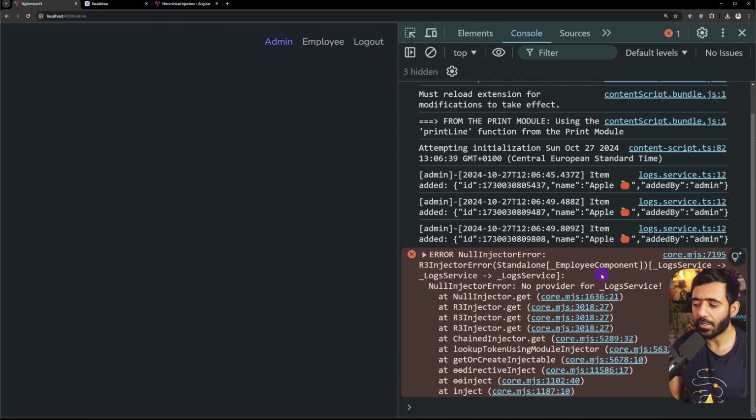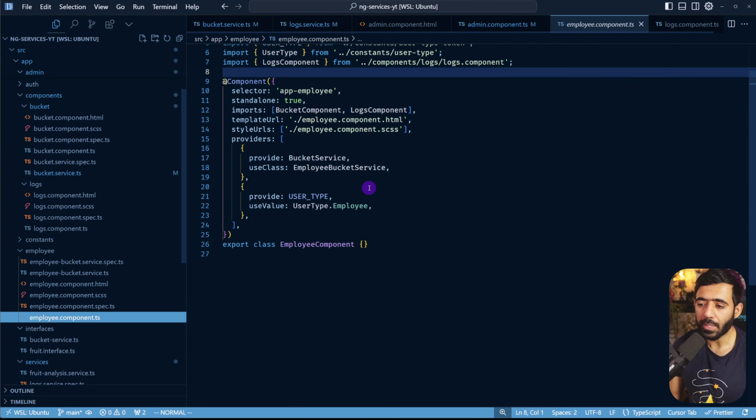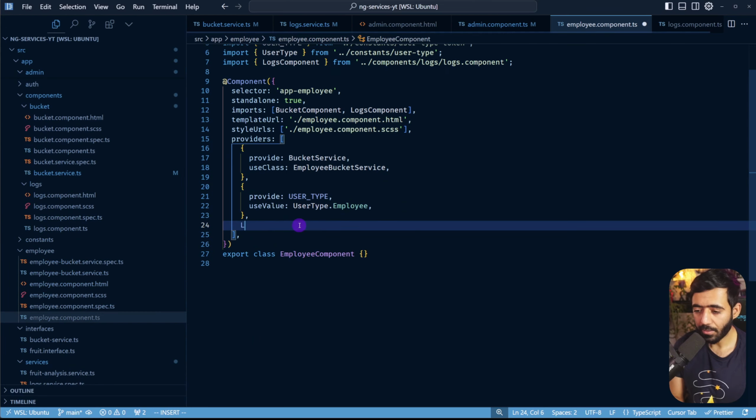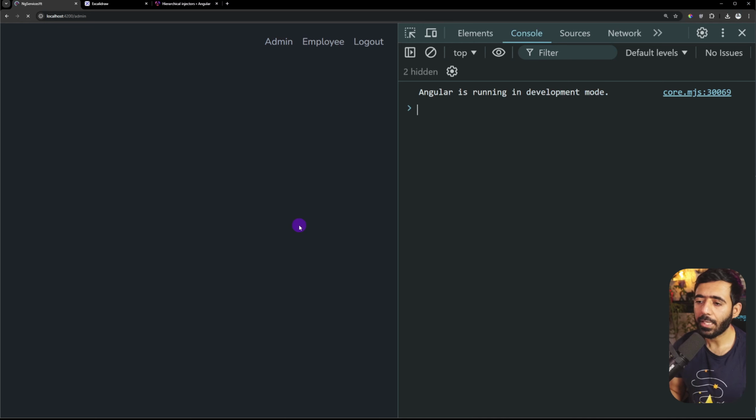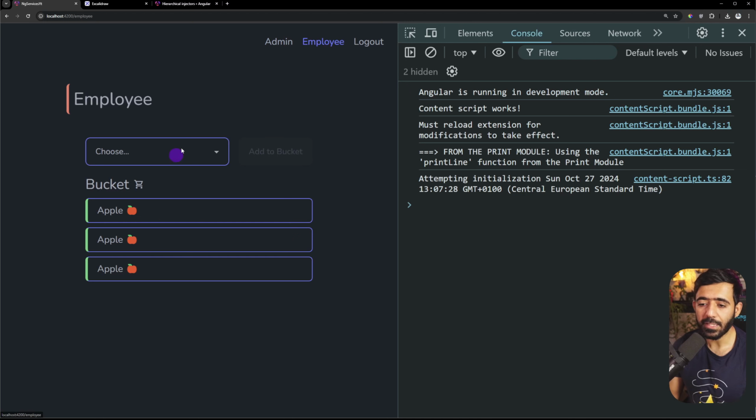Why? The same error. The employee component uses the log service and the log service is not there basically. So we need to go to our employee component as well. And here we're going to provide the log service because we decided to provide the log service and the bucket service on a component level. So let's save this. And now if I go to employee, you can see that this also works well. So I can add items here as well.